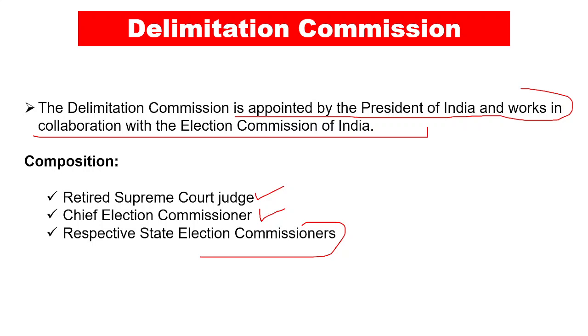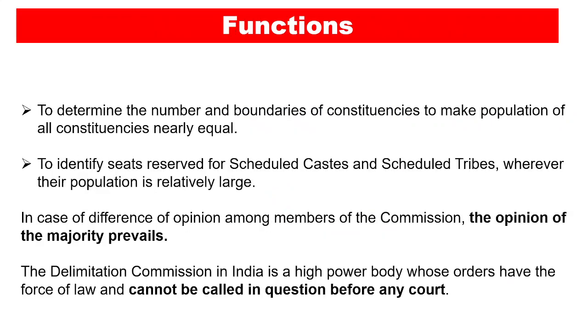For example, in this case, Assam is going to have the delimitation, right? So the State Election Commissioner of Assam is going to be the concerned authority in this regard. So 3 people are going to be there in this particular case of Assam: a retired Supreme Court judge, the Chief Election Commissioner and the State Election Commissioner of Assam, right? So this is basically how the Delimitation Commission is composed.